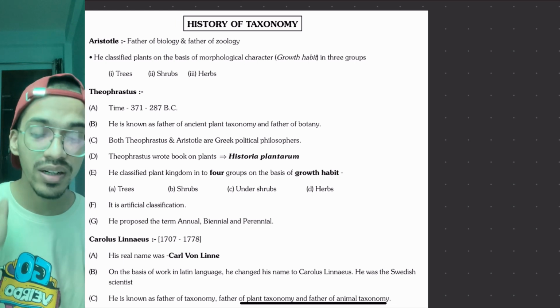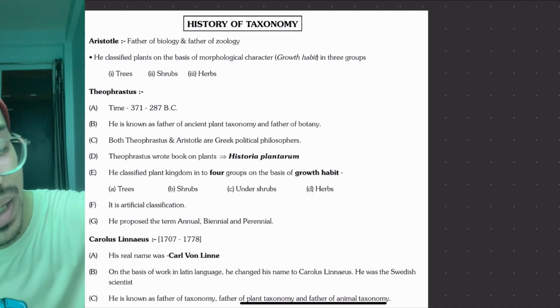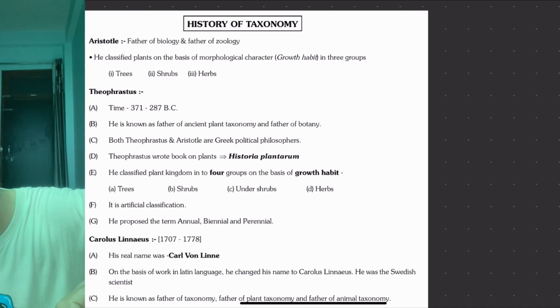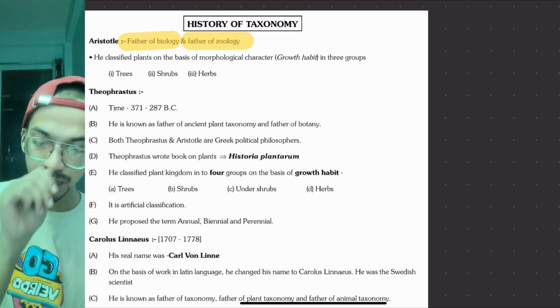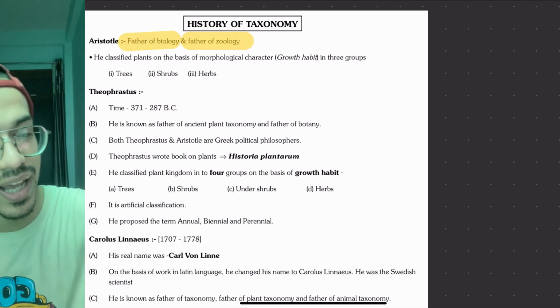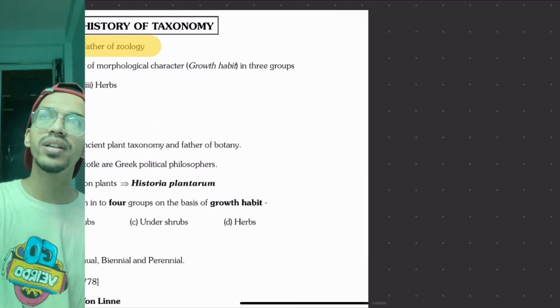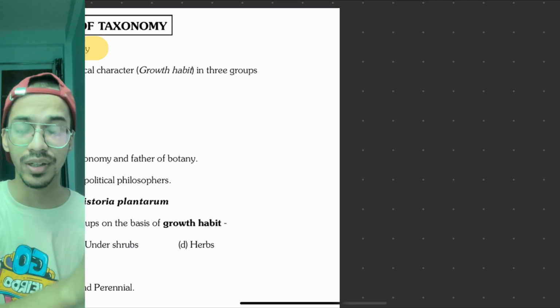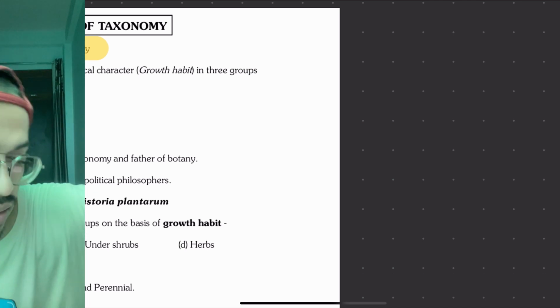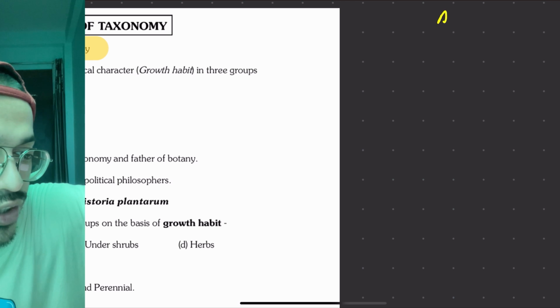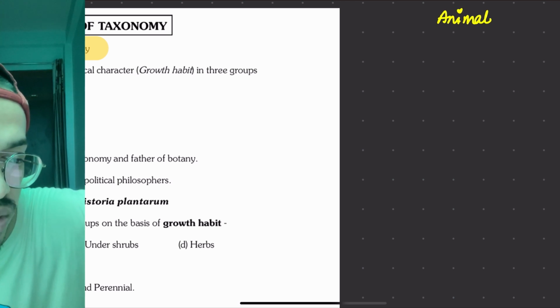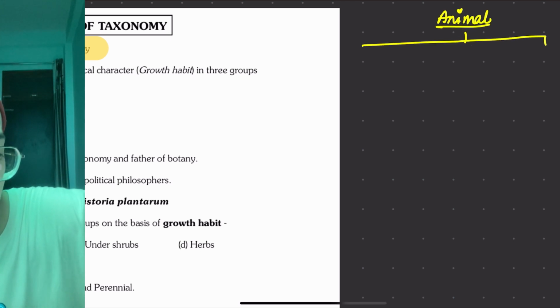We are considering our syllabus. So Aristotle is known as the father of zoology as well as the father of biology. In terms of animals, when we say zoology, animals would come. So he classified animals on the simple basis of whether red blood cells are present or absent. The animal classification he gave was on the basis of presence of RBC.